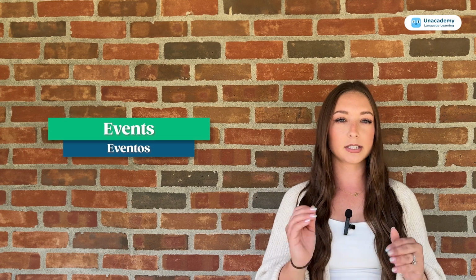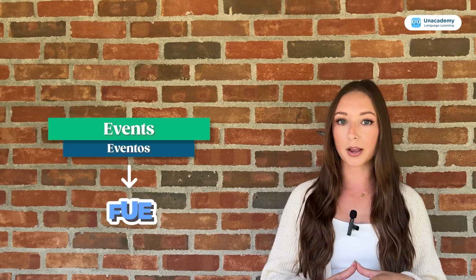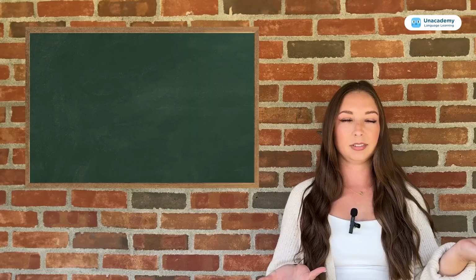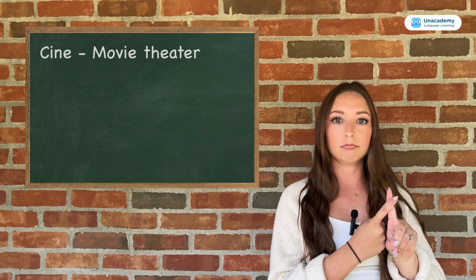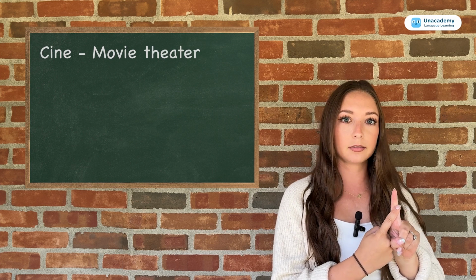Easy peasy. But now to our second specific point on how to navigate era versus fue. We're going to be talking about events, eventos, during a specific time frame. When we are talking about or describing events in a specific time frame, we are going to be using the verb fue. So what's an event? Let's look at a couple. Okay, you can do el cine, the movie theater. Going to the movie theater, that's an event.